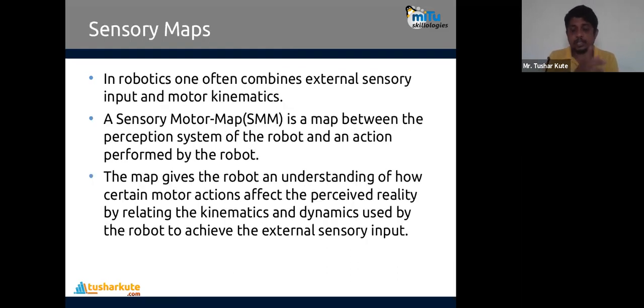Remember. Now, the methods which are used in mapping: first is the sensory map. In robotics, one often combines external sensory input and motor kinematics. The sensorimotor map is a map between the perception system of the robot and the action performed by the robot. The map gives the robot an understanding of how certain motor actions affect the perceived reality by relating the kinematics and dynamics used by the robot to achieve the external sensory inputs.